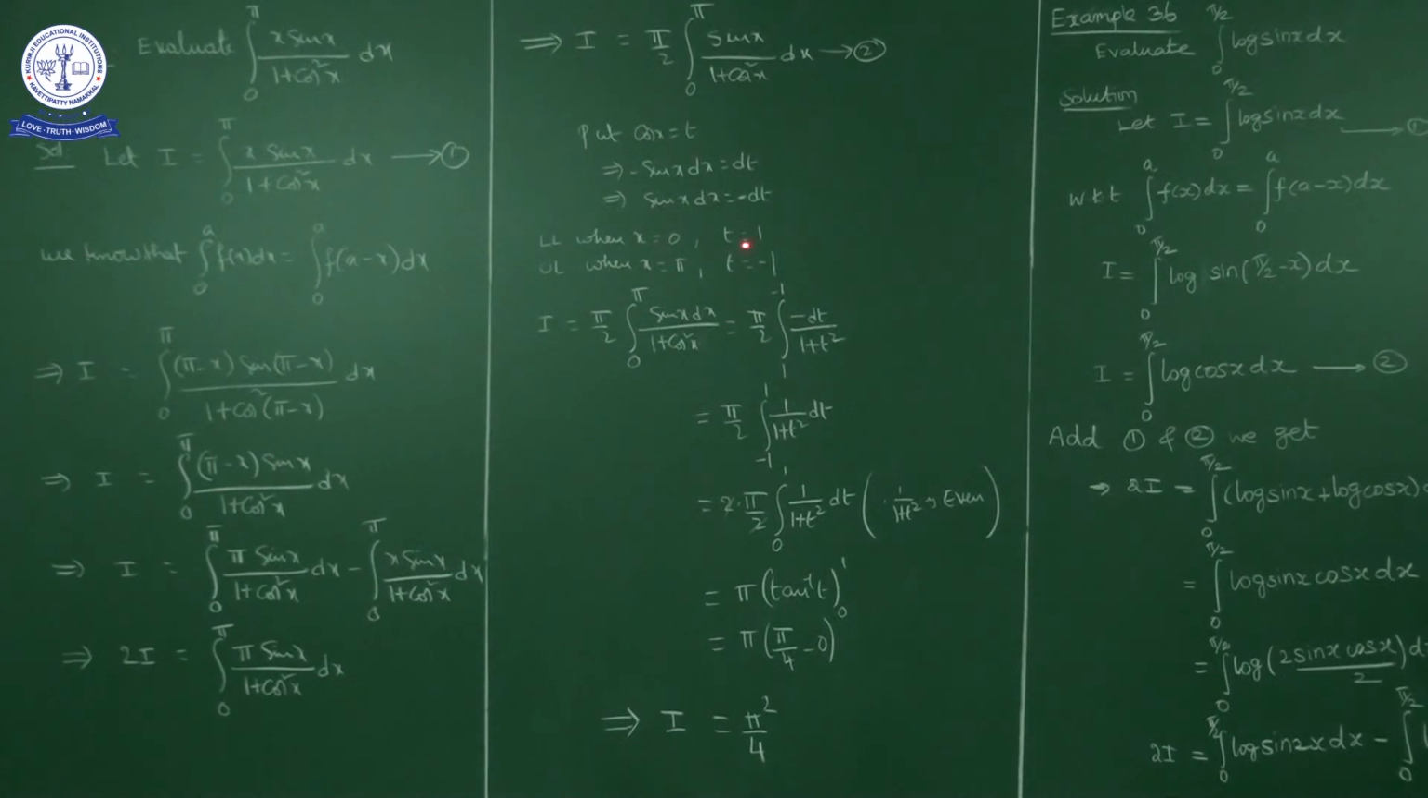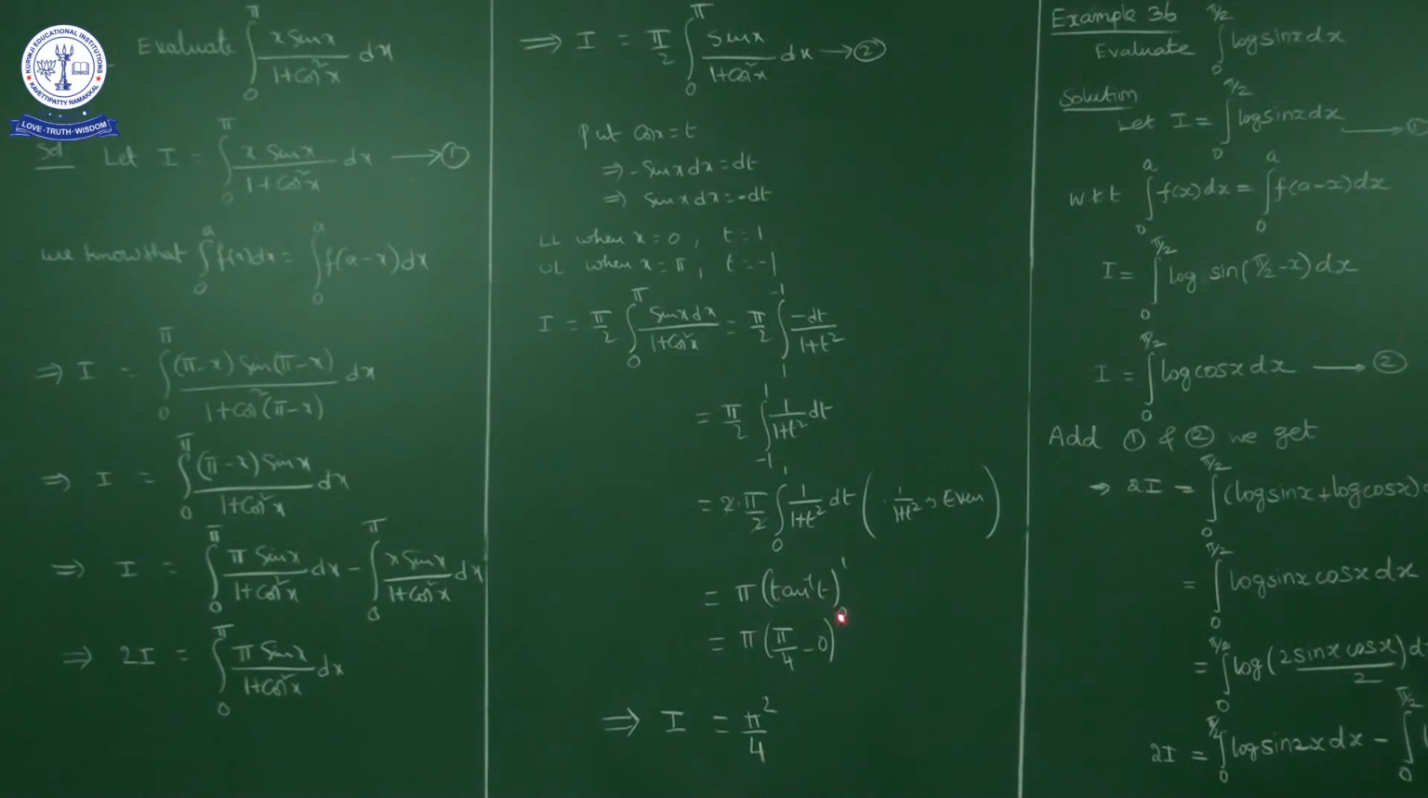Lower limit, when x equal to 0, t equal to 1; upper limit, when x equal to pi, t equal to minus 1. Now if you remove this minus, the lower limit becomes the upper limit and the upper limit becomes the lower limit. So pi by 2 into integral minus 1 to 1 of 1 upon 1 plus t square dt. Now this function 1 upon 1 plus t square is an even function. So instead of calculating from minus 1 to 1, we can calculate from 0 to 1 and multiply with 2. So we can write 2 times pi by 2 into integral 0 to 1 of 1 upon 1 plus t square dt. So this 2 gets cancelled.